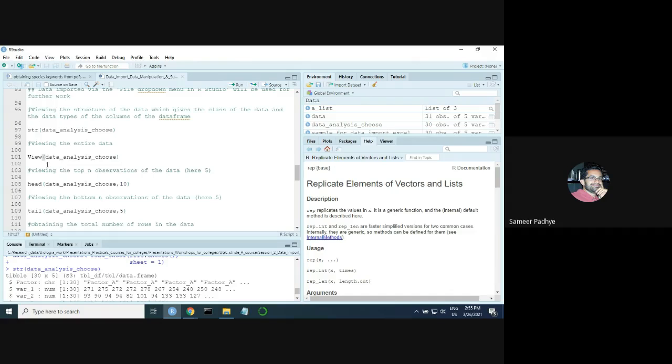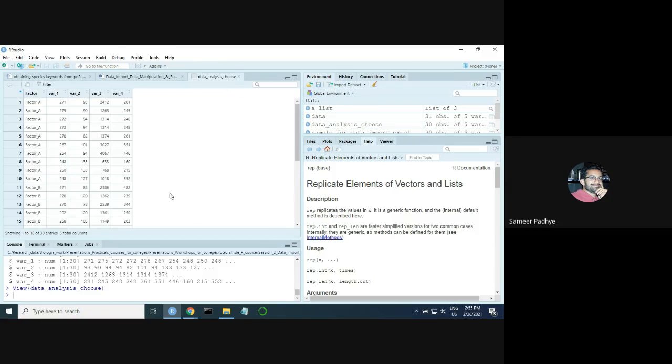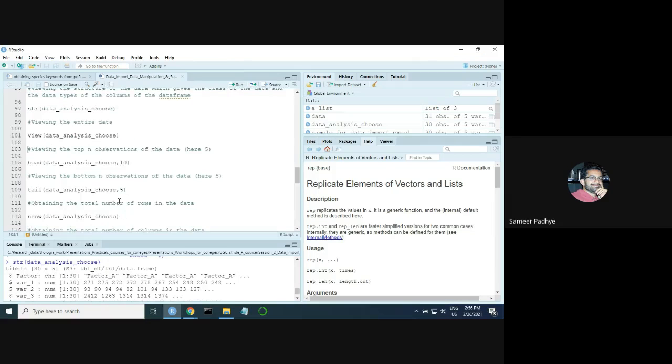The second way is to use this function called View with a capital V, not a small v. Okay. If you run this command, you'll see a view. But this is not as informative as str because this doesn't tell you what the data types are, what the data structure is. It just gives you the values. Again, which to use, you can choose any one which you find proper, or you can use both also.